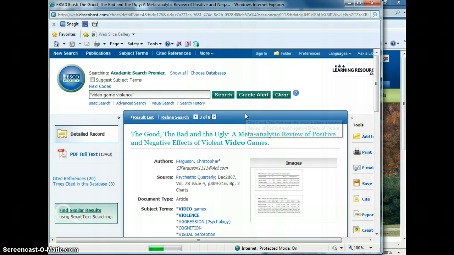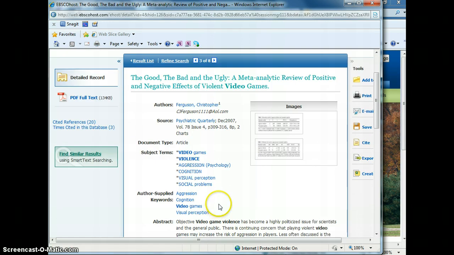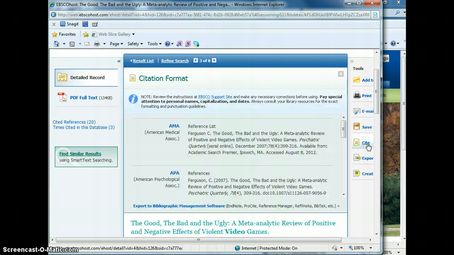If I click on it, remember we did this before because we want to read the abstract. To the right of that, you'll see that there's a cite link, and this is available in ProQuest and Opposing Viewpoints as well, and pretty much any database we have in our list. But if you click on this, this is just a little shortcut, and just bear with me.